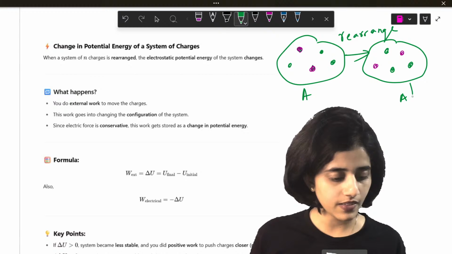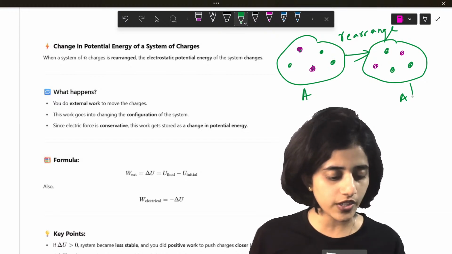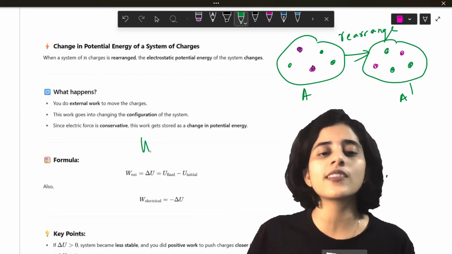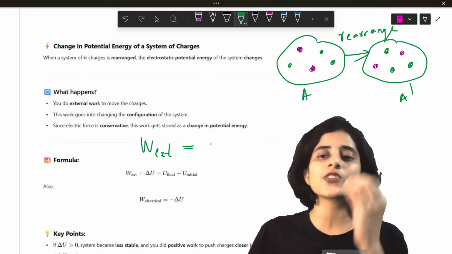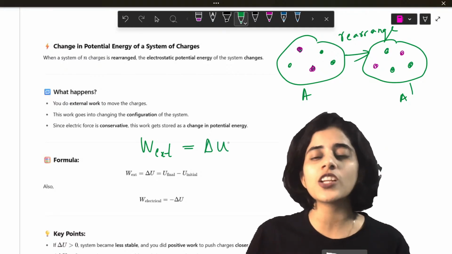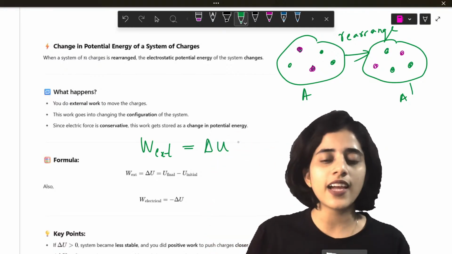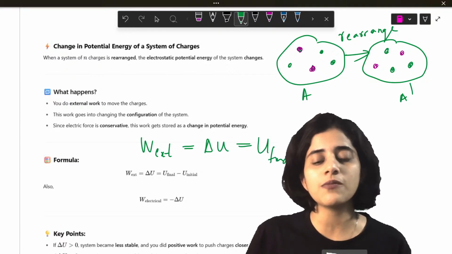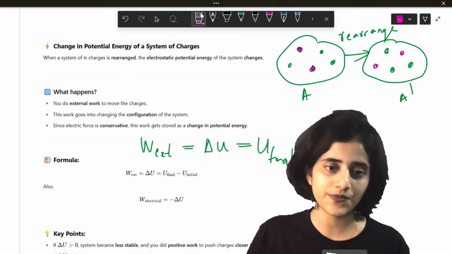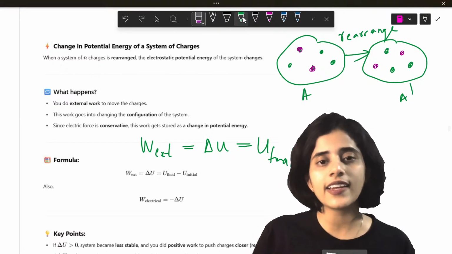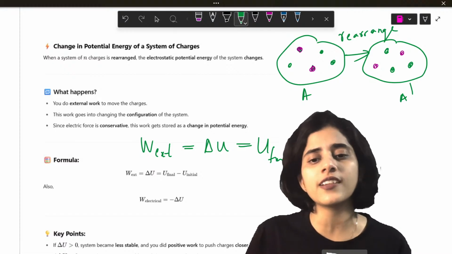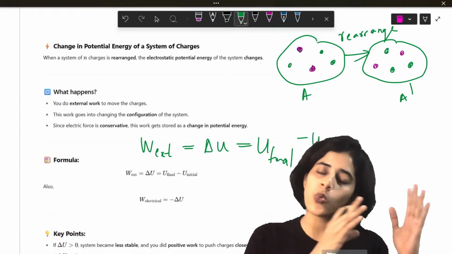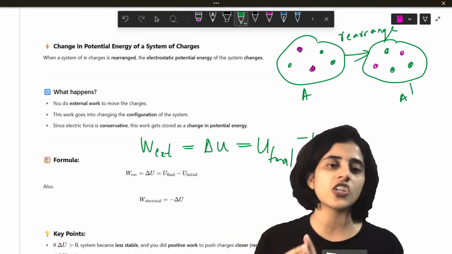And that work is going to be equal to what? The external work that I do. All that work is going to be stored as the potential energy in that full set. And that potential energy is going to be equal to the final potential energy minus initial potential energy. Why can I do that? Because this is something that we already learned: electric force is conservative. So whatever work you do, all that work gets stored as potential energy.